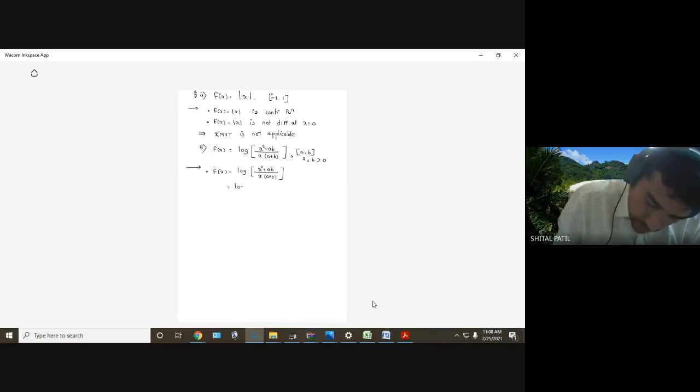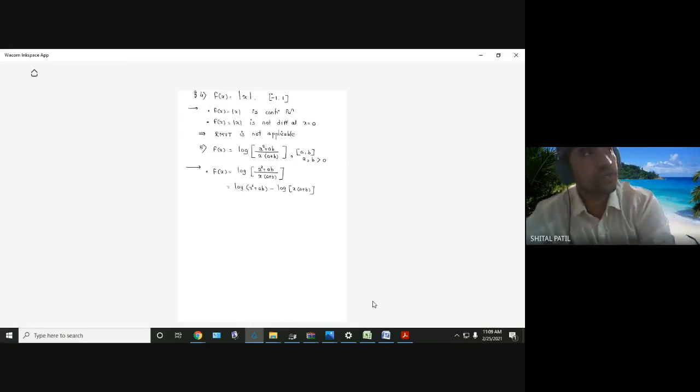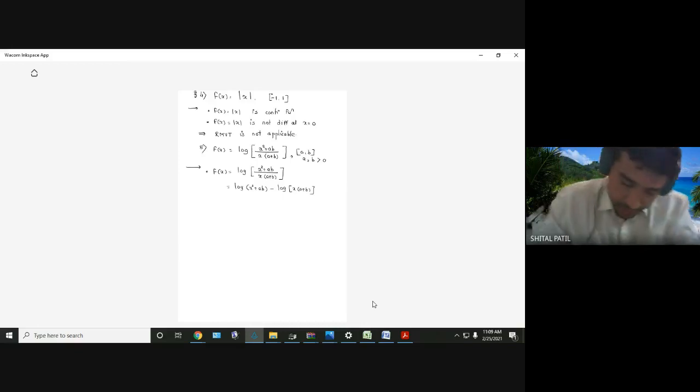Now that is a log. A logarithmic function is always a continuous function. It is not a discontinuous function. Therefore, f of x is continuous.